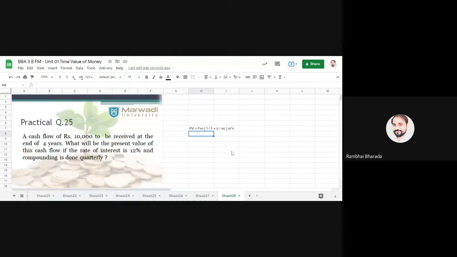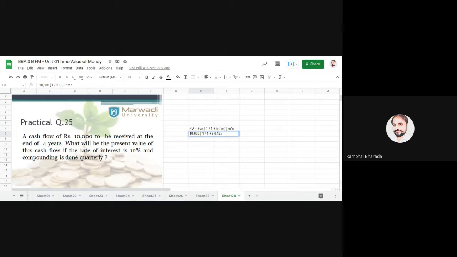Now put the values. FVN is the case proof that you will receive after 4 years, 10,000. In a bracket 1 divided by 1 plus R. R means rate of interest. Rate of interest here 0.12, 12% means 0.12, divided by M. M means number of months. Now see the last line, and compounding is done quarterly.